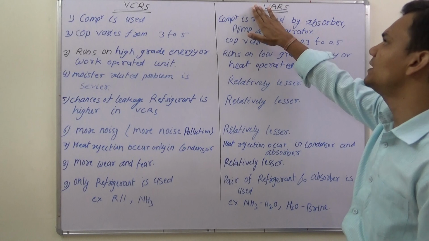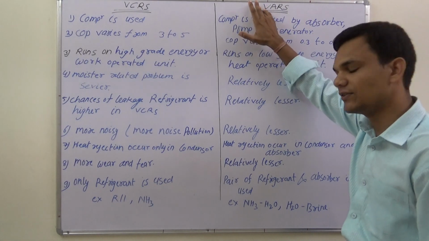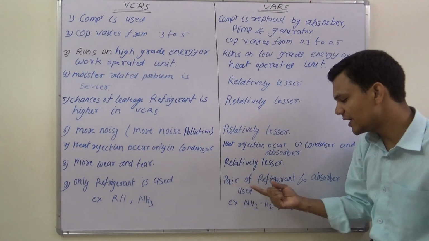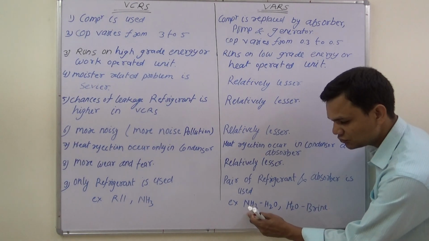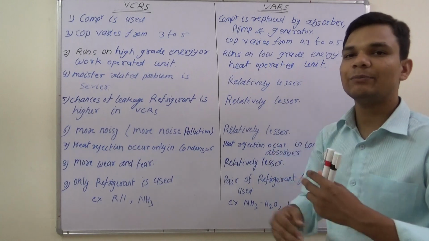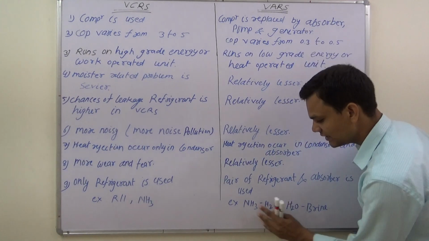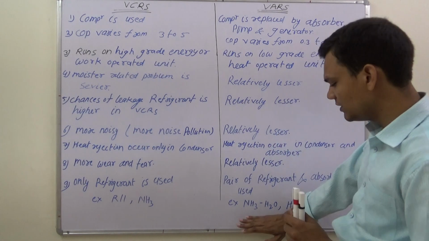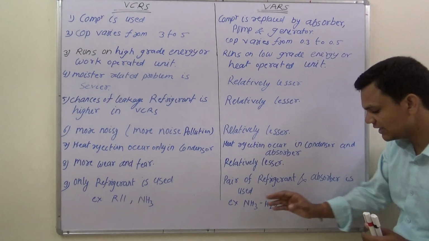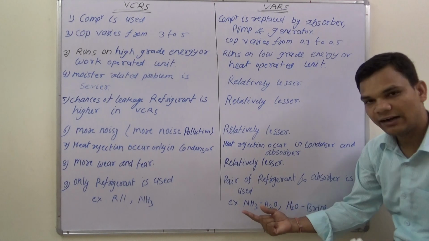But in case of VARS, that is the vapor absorption refrigeration system, we use a pair of refrigerant and absorber, because the refrigerant is used as the working fluid and the absorber is used to absorb the refrigerant. So we use in this case a pair of refrigerant and absorber. There are two pairs.